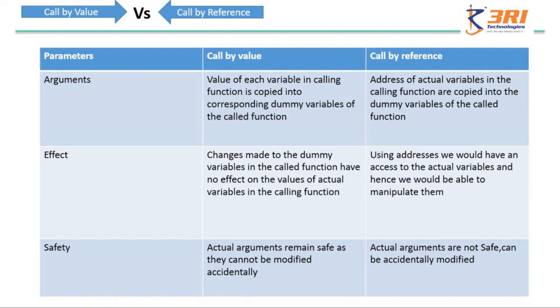In terms of safety, in call by value, the actual arguments remain safe as they cannot be modified accidentally, whereas in call by reference, the actual arguments are not safe. They can be accidentally modified.